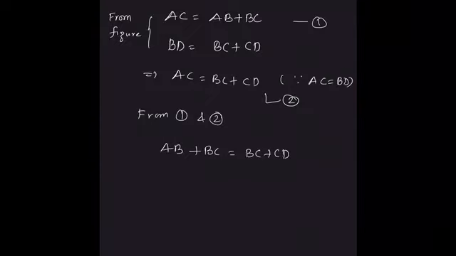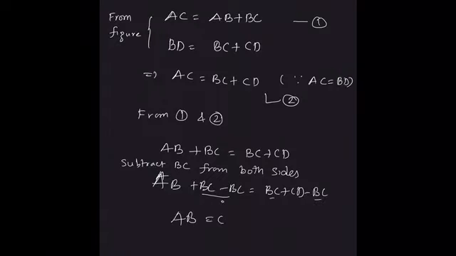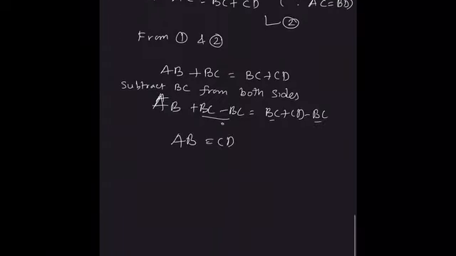Now subtract BC from both sides. So AB plus BC minus BC is equal to BC plus CD minus BC. These two will get cancelled. So AB is equal to CD. Hence proved.